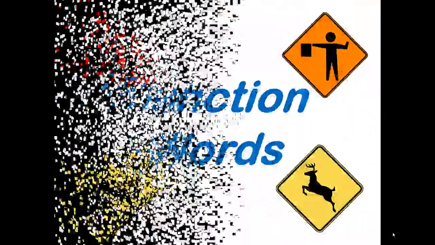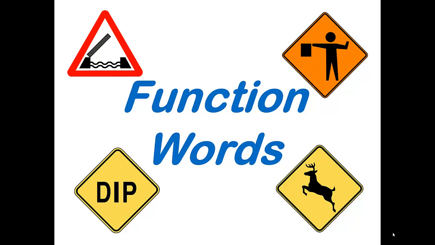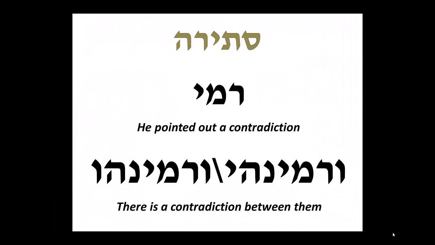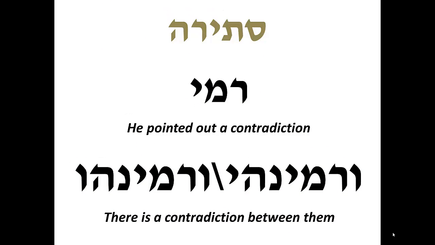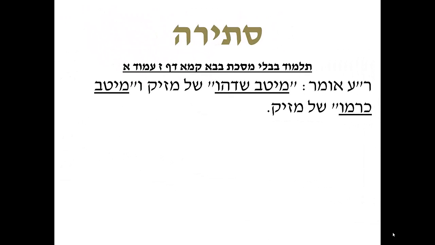Now, here are the function words that the Gemara uses to tell us that a stirah is coming. Now, the word rami means literally he throws it, but in the Gemara it means he pointed out a contradiction. Also, the Gemara will use the words uramini or uraminu to indicate that there is a contradiction between them. Now, let's look at some examples of stirot raised in the Gemara.